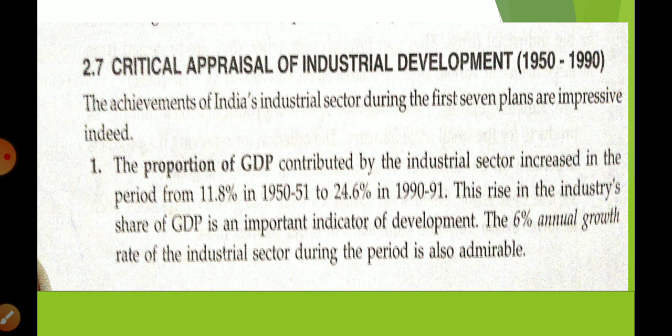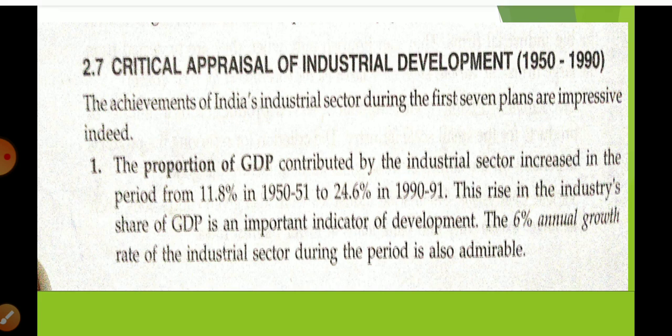Okay, now the whole chapter is over. You had learned about the agriculture sector, you had learned about the industrial sector, you had learned about the foreign trade. In the foreign trade, it is only related to import substitution. Import substitution, we are going to produce Indian goods and we are going to use Indian goods in place of foreign goods. That is import substitution. Okay, now critical appraisal means what we have achieved, these policies that we had adopted in agriculture sector, in industrial sector and in foreign sector, that we are going to discuss here, and in this way this chapter is going to be over. So let us start.